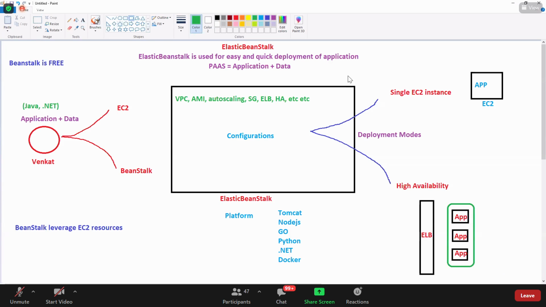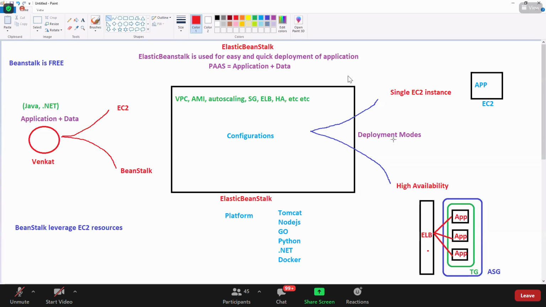We have a target group, TG, and of course, if you want auto scaling on top of it, give all this information to the Beanstalk. It will do the job for you. This is high availability.